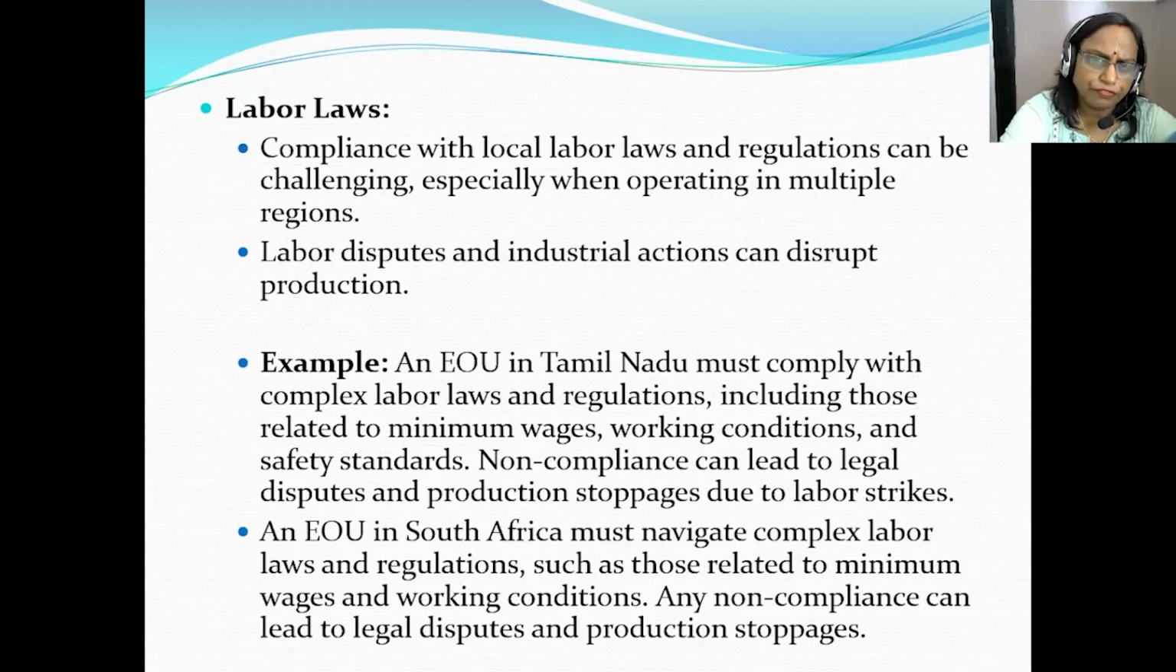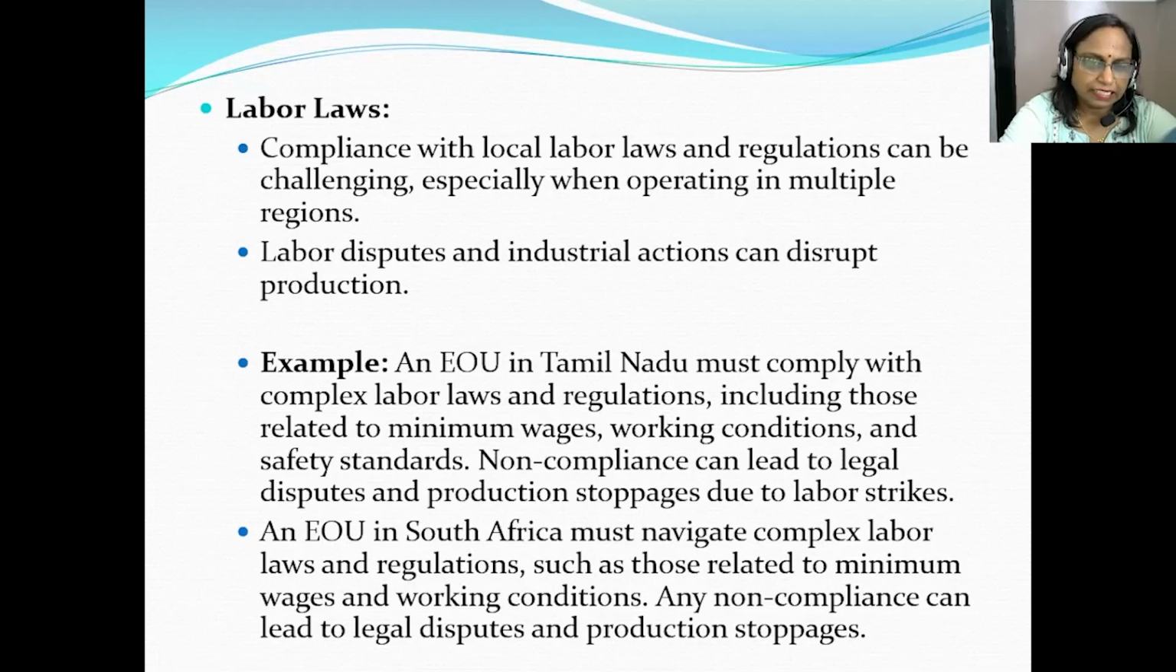An example is an EOU in Tamil Nadu, which has to comply with complex labor laws and regulations, including those related to minimum wages, working conditions, and safety standards. All these need to be followed, and in case of non-compliance, it may lead to legal disputes and production stoppages due to labor strikes and lockouts.